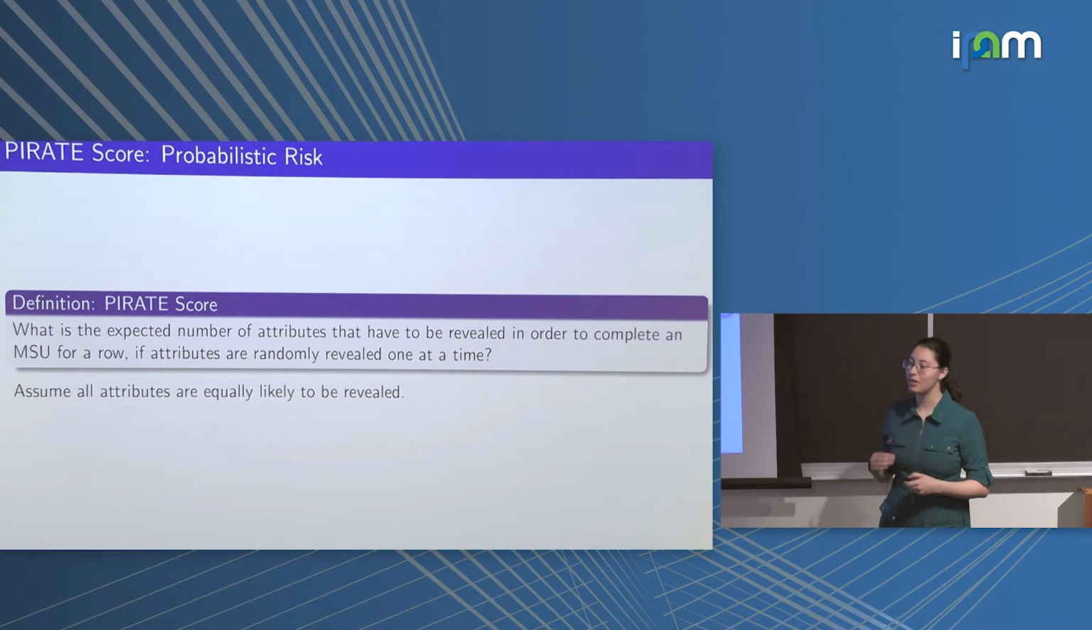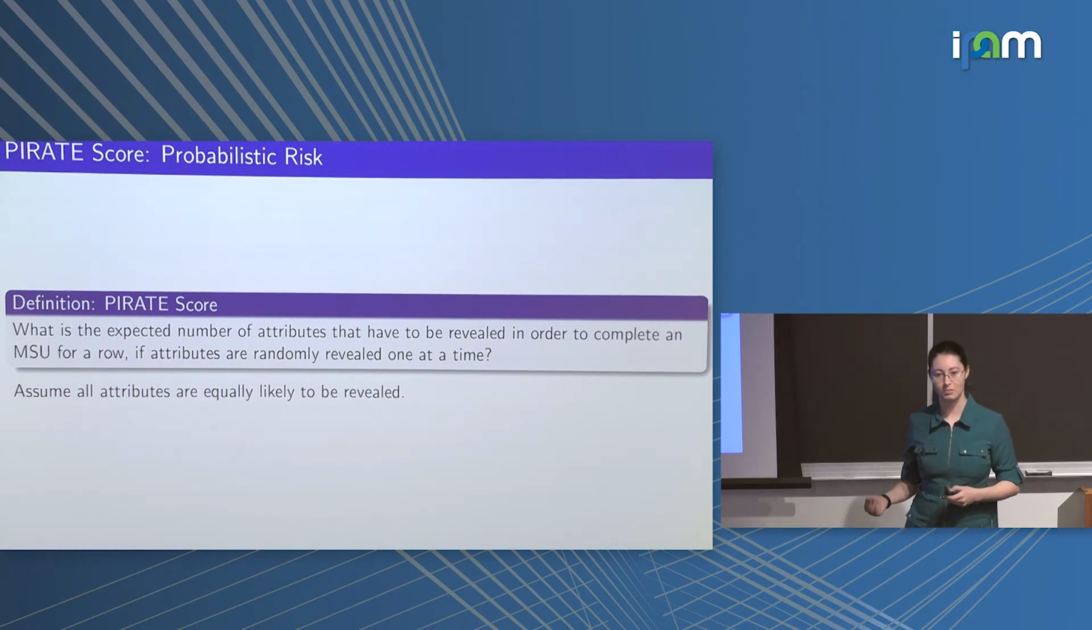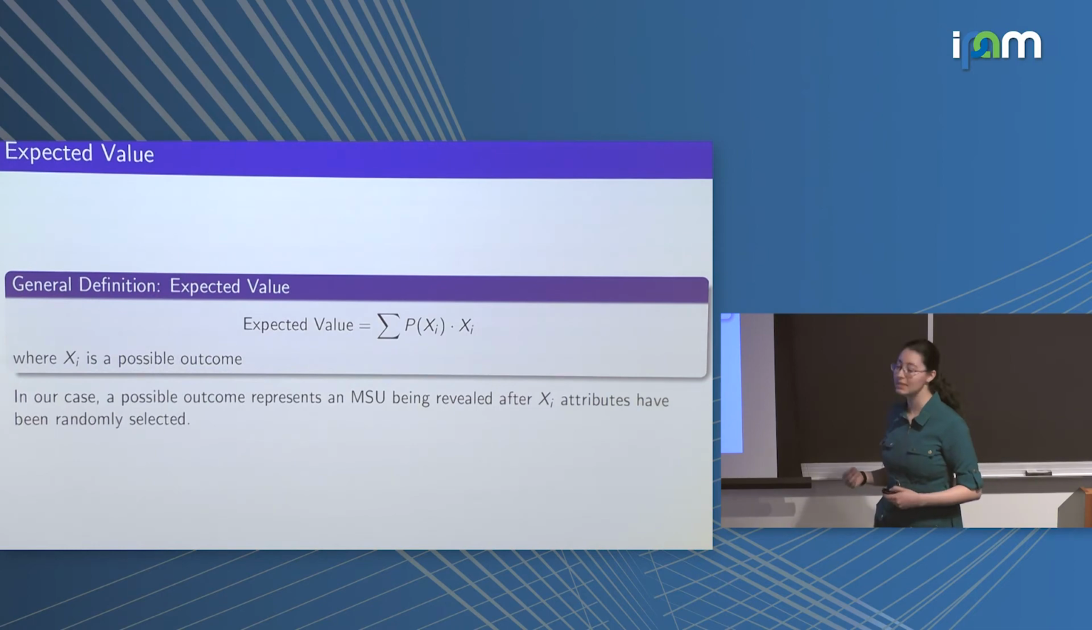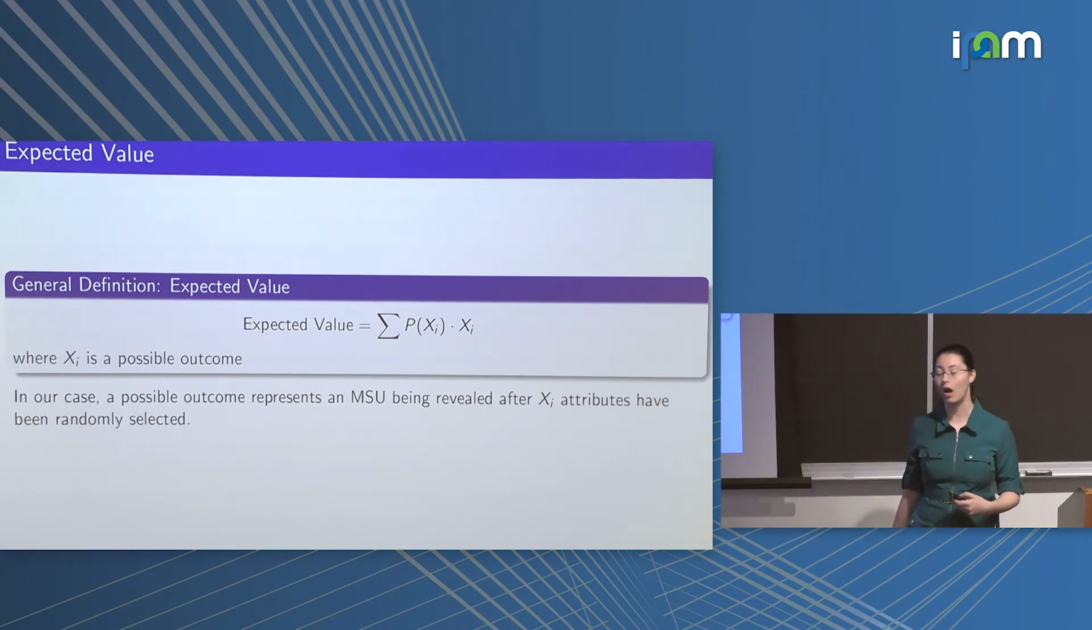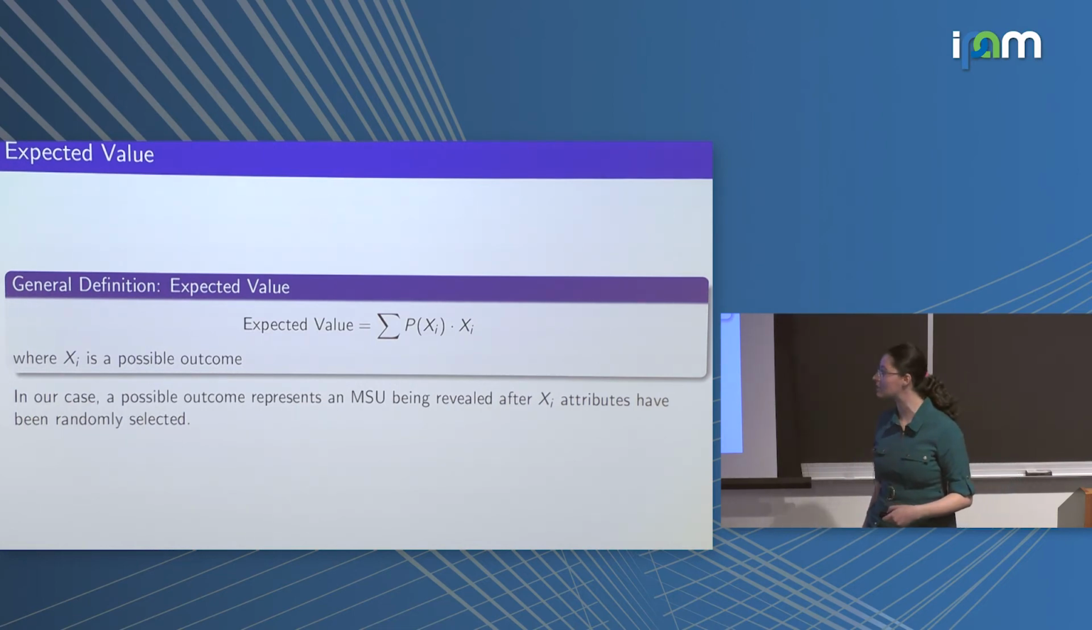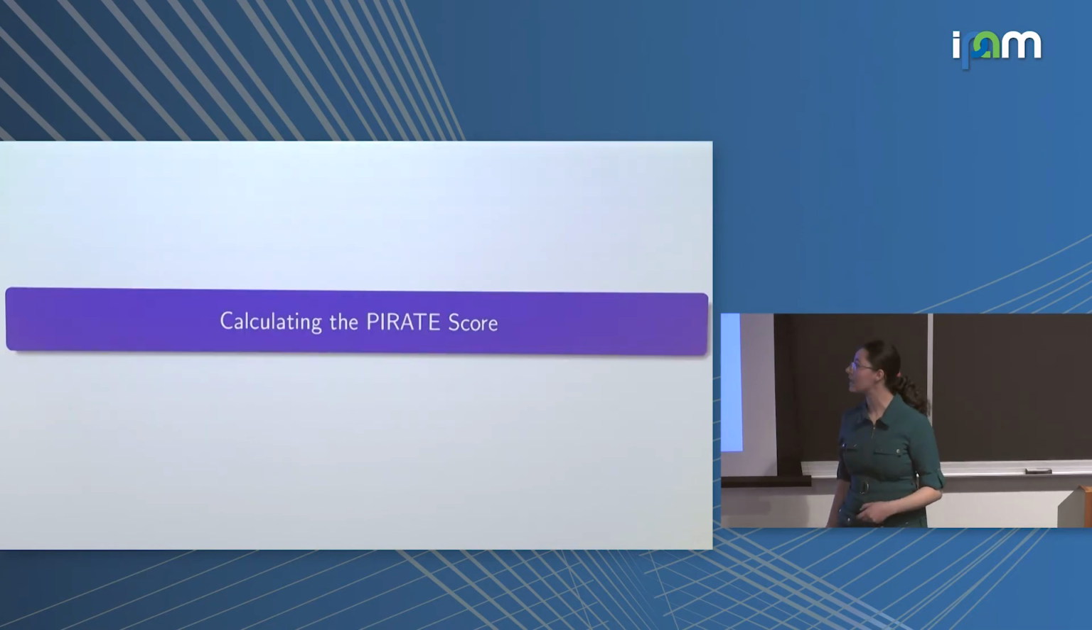We want to know the number of attributes that need to be revealed, which is exactly the expected value from probability theory. The definition of expected value is shown here. It's the probability of an outcome weighted by that outcome, summed over all such possible outcomes. And now Miguel will discuss how we actually compute the PIRATE score.